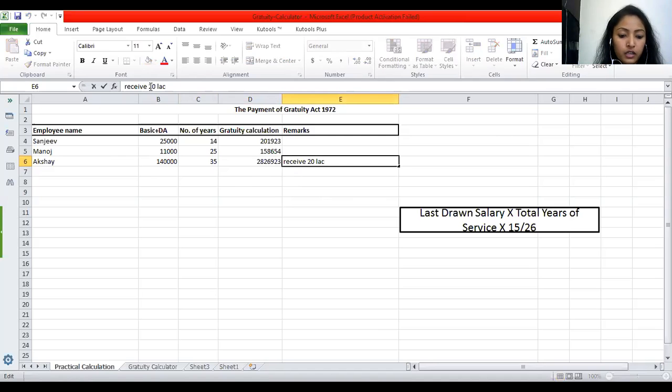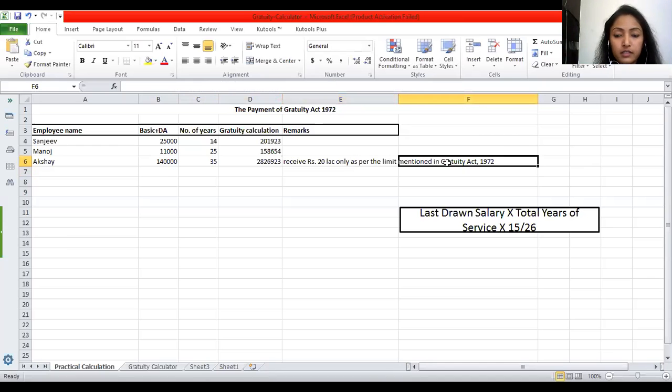He will receive only rupees 20 lakh as per the limit mentioned in the Payment of Gratuity Act 1972. Every time I'm reading 1970, because you have to mention the right term, although it is the Payment of Gratuity Act 1972, I'm not writing it again.